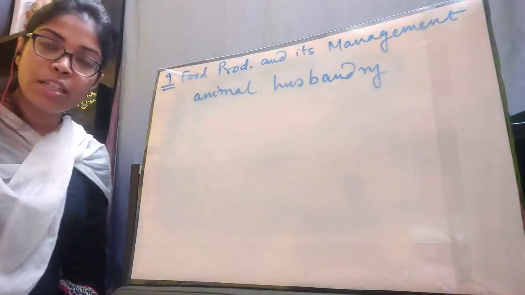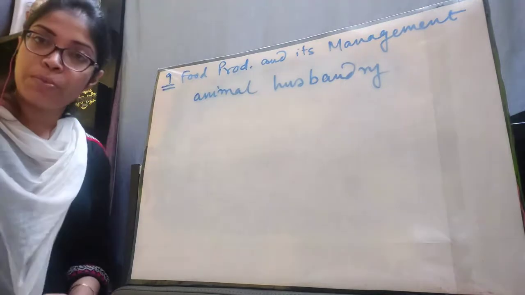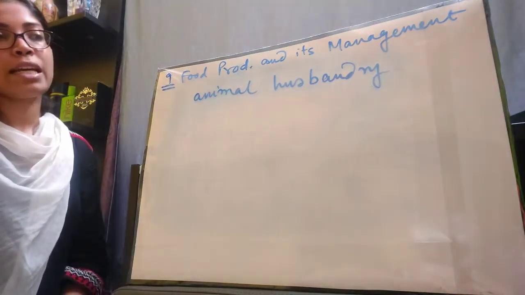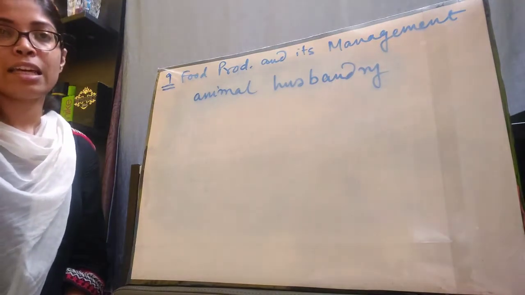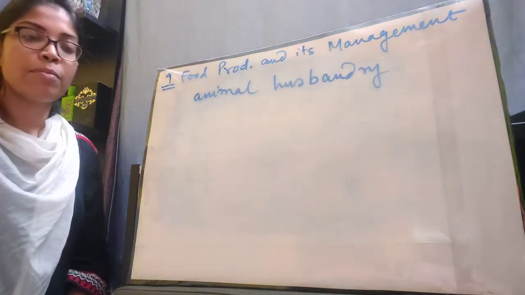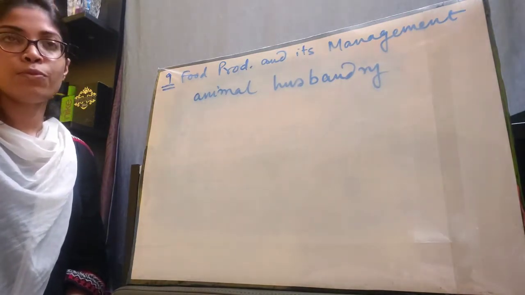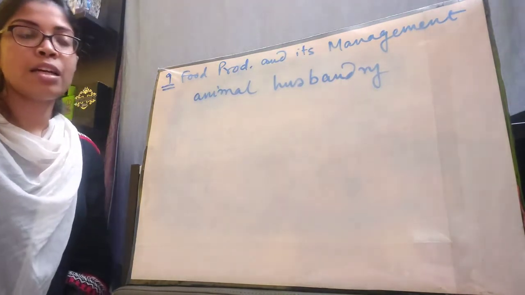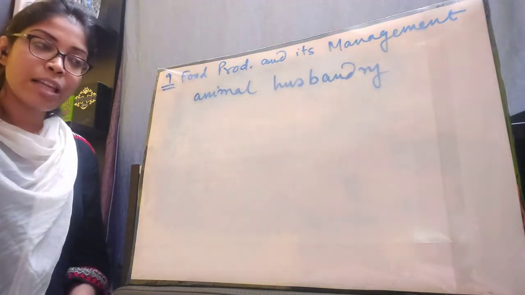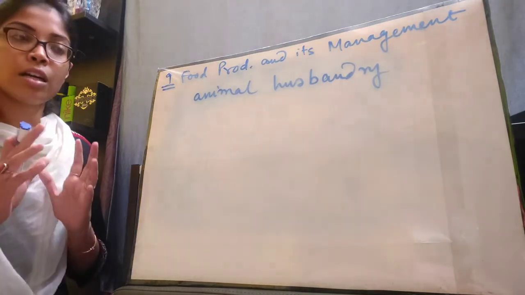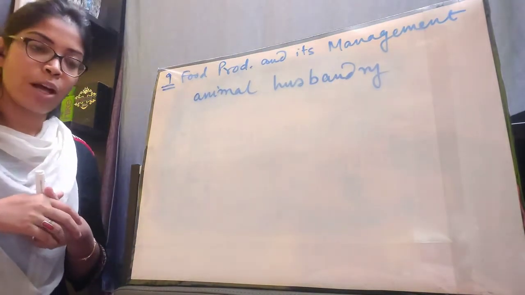Basically, in agriculture we deal with crops, plants, but in animal husbandry, we deal with animals and the taking care of animals, rearing them, growing them, breeding them, so that they are useful to us economically. They give us food, they give us our daily needs. That process is known as animal husbandry.